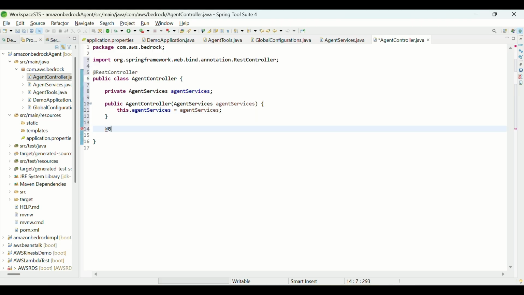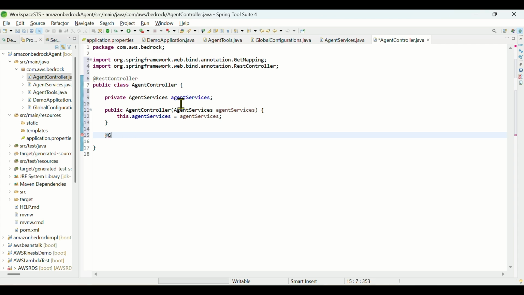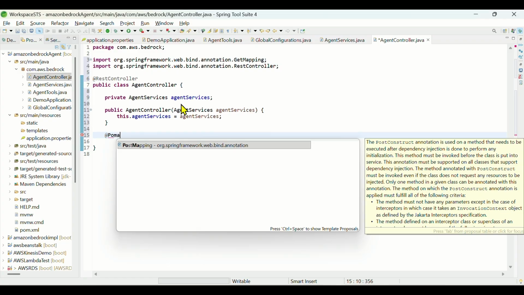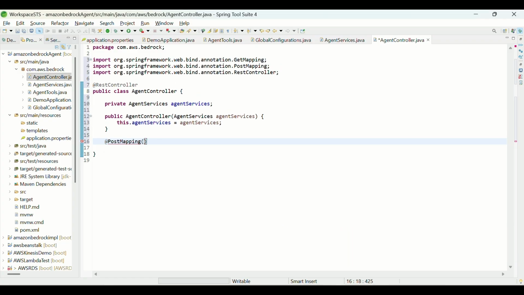Now at the rate get mapping. Okay, we'll go with at the rate post mapping, and say some chat. And you can say public string, we have a string, right?